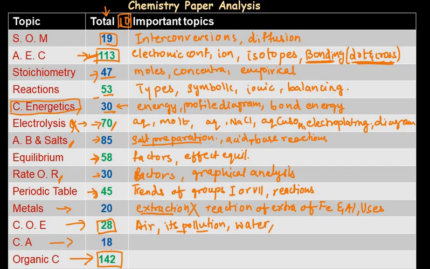Next is chemical analysis. Here we need to know the tests of cations, anions, and gases, and some separating techniques like distillation, chromatography and fractional distillation. If we know such separating techniques, then chemical analysis covers only these few subtopics.